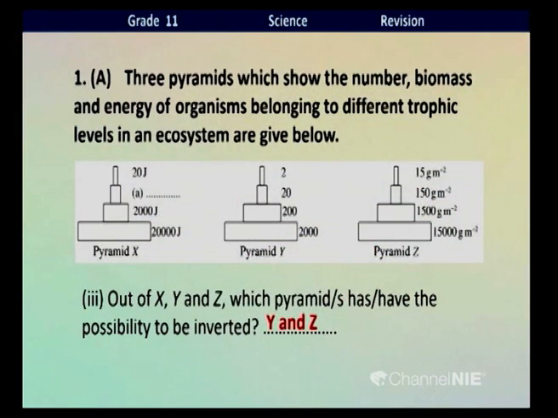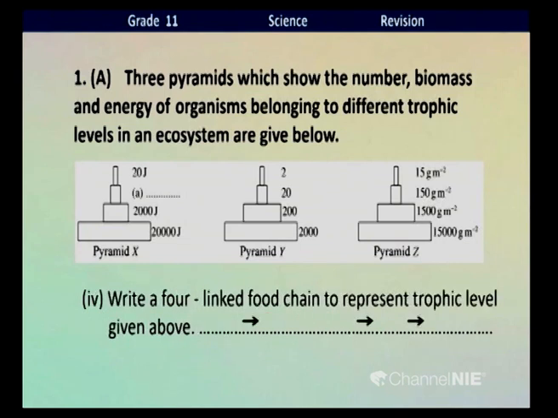Therefore, the number pyramid and the biomass pyramid can be inverted, except the energy pyramid. So, what's the answer for the question? Which pyramids can be inverted, children? Y and Z. Y represents the number pyramid, Z represents the biomass pyramid. Okay, right. Next, write a food chain to represent the trophic levels given above.